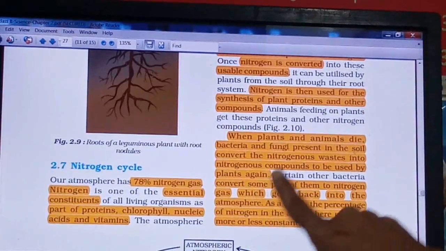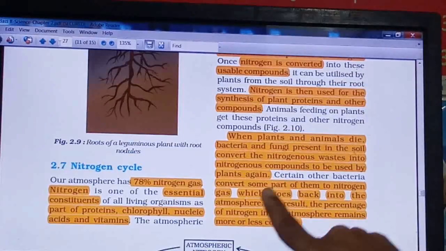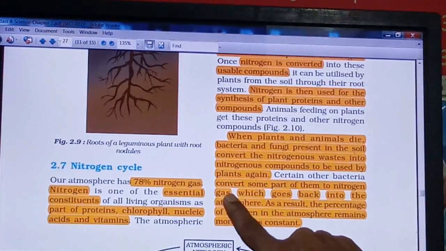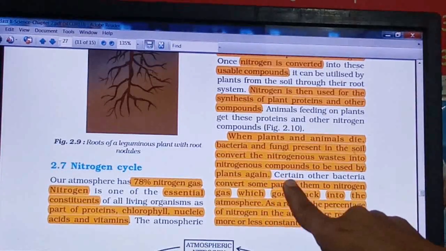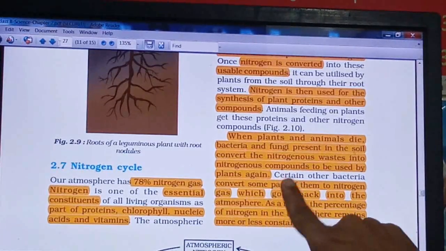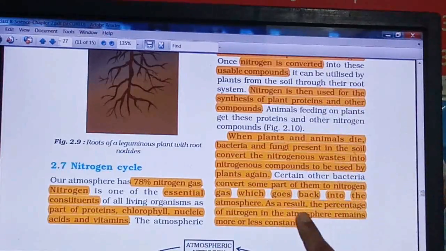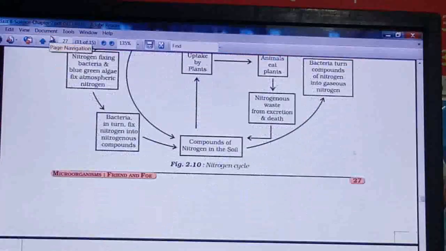If it is not done, then the soil nitrogen is converted back into nitrogen gas, which goes back into the atmosphere by some of the microorganisms or bacteria. These are called denitrifying bacteria, and due to this cyclic process the atmospheric nitrogen remains more or less constant. The percentage will never change.